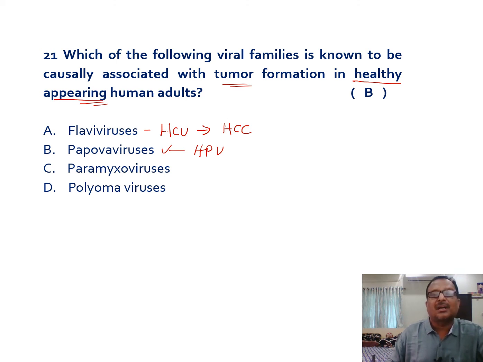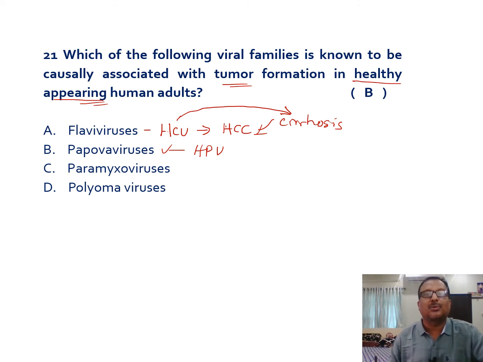Hepatocellular carcinoma is next to cirrhosis of the liver. This cirrhosis is due to the chronic infection with hepatitis C viral infection. Chronic and recurrent attacks of hepatitis C viral infection cause cirrhosis, which finally results in hepatocellular carcinoma, but not among the people who are appearing healthy.